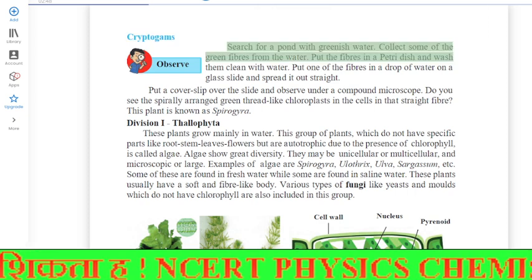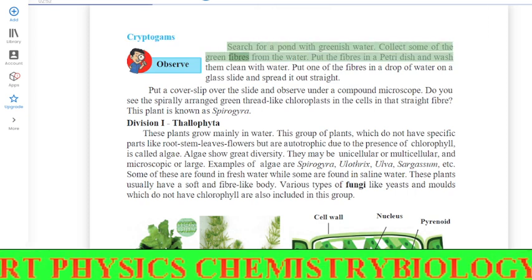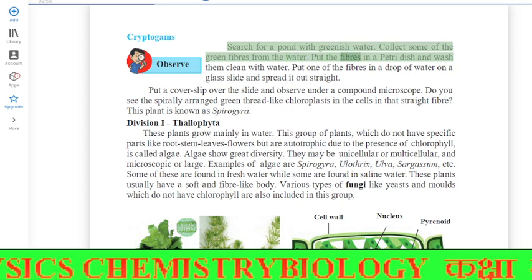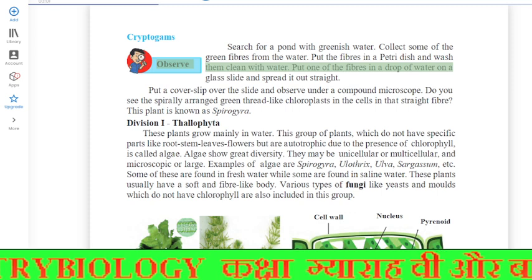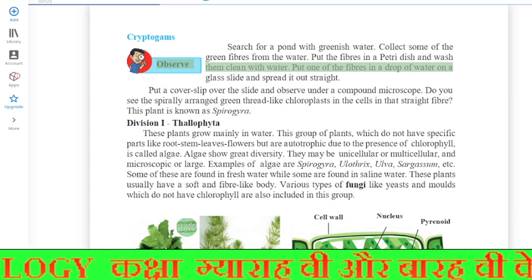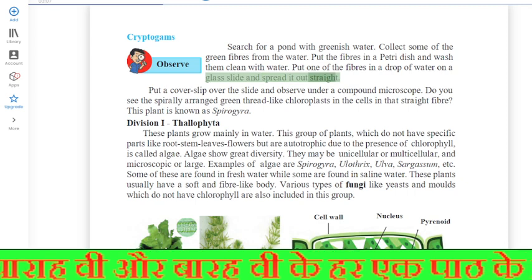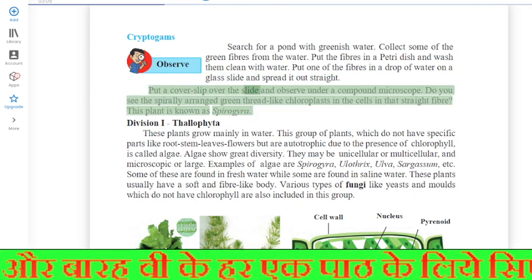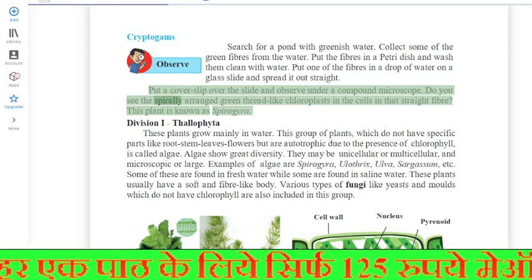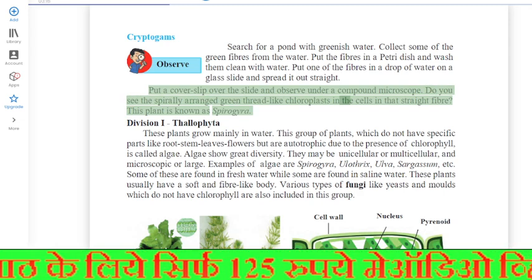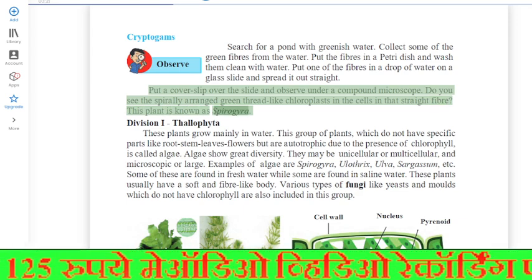Cryptogams. Search for a pond with greenish water. Collect some of the green fibers from the water. Put the fibers in a petri dish and wash them clean with water. Observe them. Put one of the fibers in a drop of water on a glass slide and spread it out straight. Put a cover slip over the slide and observe under a compound microscope. Do you see the spirally arranged green thread-like chloroplasts in the cells in that straight fiber? This plant is known as Spirogyra.